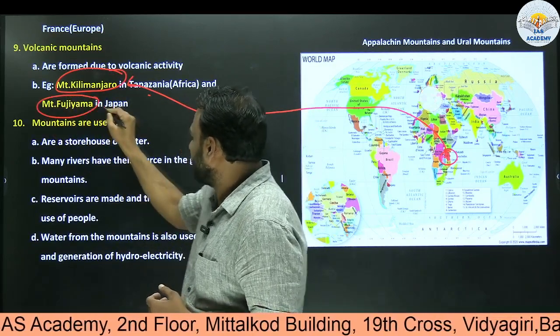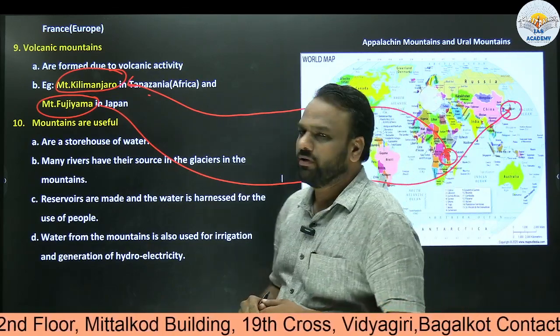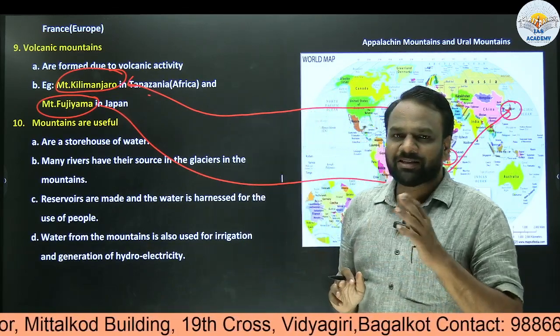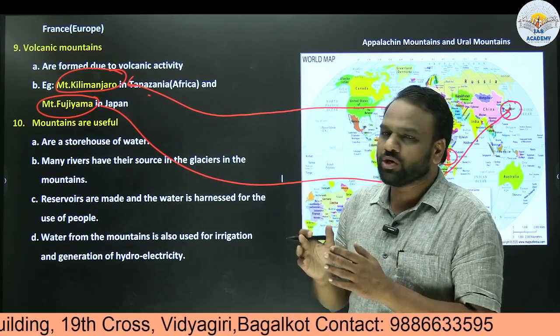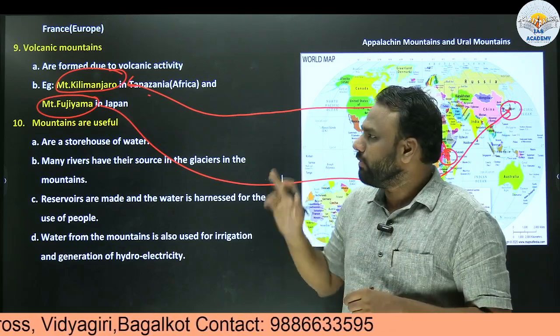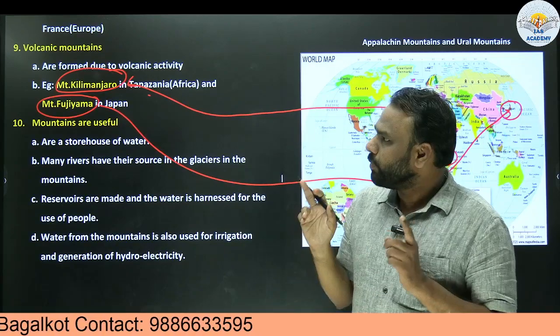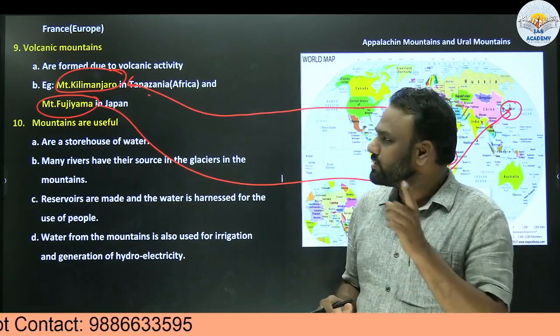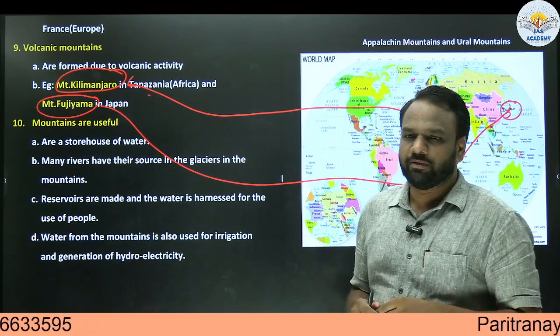Next, Mount Fujiyama in Japan. So here we have Mount Fujiyama. Again, an important point from the exam point of view: they may ask a question by confusing you, like how Mount Kilimanjaro is a block mountain. If they pose such questions, that will be wrong. Mount Kilimanjaro is a volcanic mountain. Similarly, Mount Fujiyama is a volcanic mountain. Mount Kilimanjaro is present in Tanzania, Africa, whereas Mount Fujiyama is present in Japan.